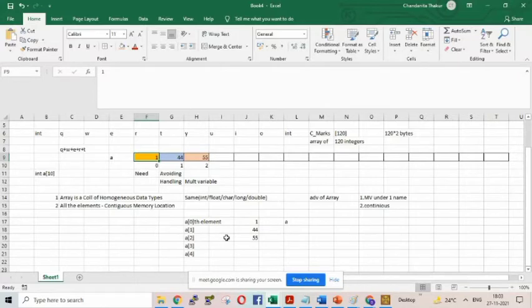I have to assign A0 equals this, A1 equals this. Then my question is why I wrote this symmetry. Shall I write A0 equals 1, then A1 equals 44, A2 equals 55? Shall I assign like that? Then what am I doing?